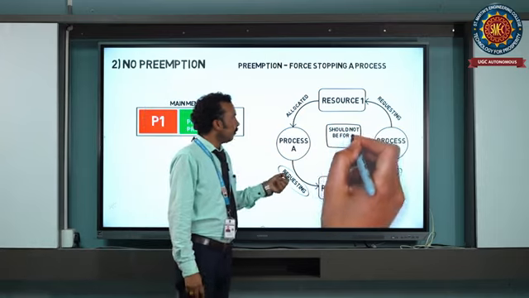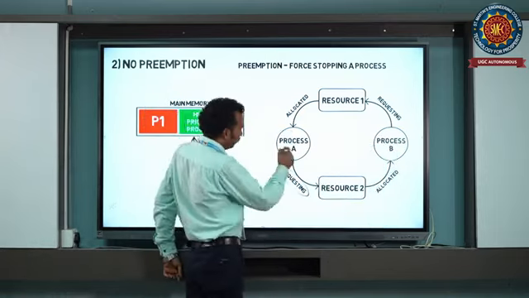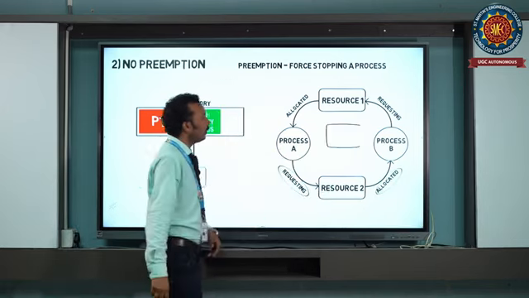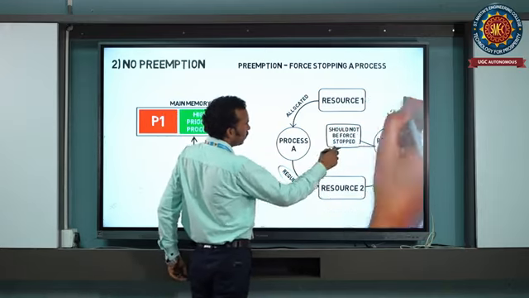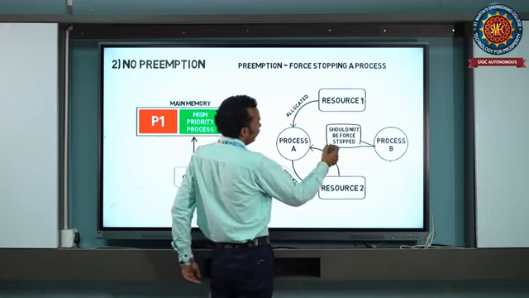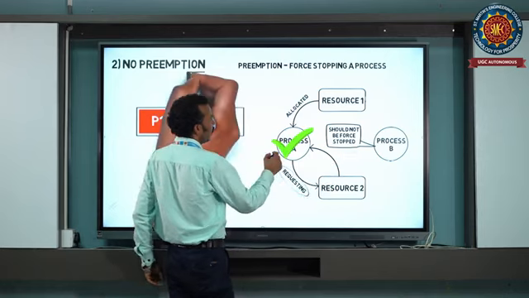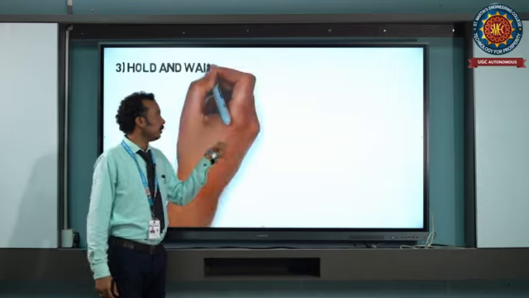Here, process A is requesting resource 2, and that is allocated to process B. The resources are not shareable, so process B should be forced to stop. If we stop it, the resource is allocated to process A, so that process A will complete its execution.